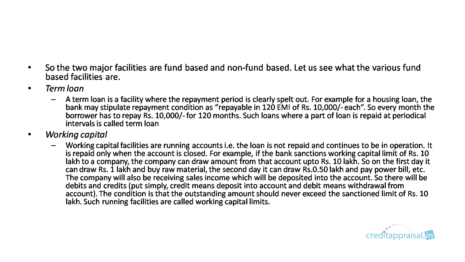It won't be constant. The condition is it will not cross 10 lakhs because that is the sanction limit. Within the 10 lakhs, it will keep fluctuating. When there is a deposit into the account, the balance will go up. When the borrower withdraws money, the balance will come down. Okay, so those are working capital limits. Remember, these are not repaid in installments. They go on in continuous running. It will be repaid only when the company closes the account.